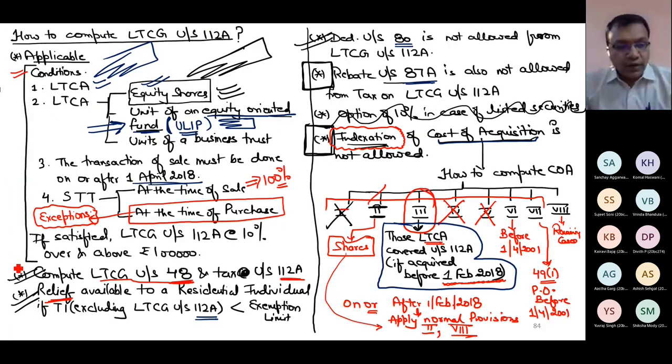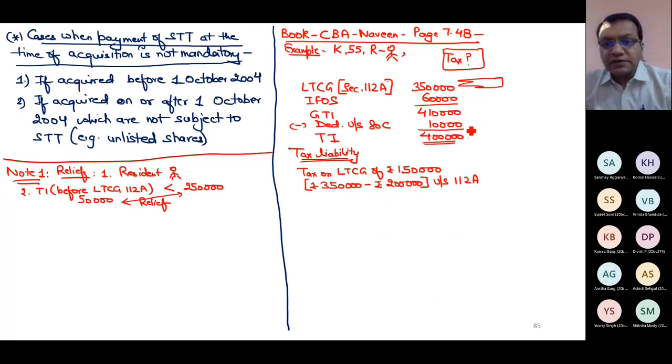So now I am marking which points I have read. This point I have read. This point I have read. Since 112A was directly written, there was no need to read the applicability. Deduction of section 80 is not given. Can I check this point whether I have given deduction of section 80 or not? 10,000 is given, but it is from this 60,000. I must carefully see that I do not deduct anything which cannot be deducted from LTCG under 112A.